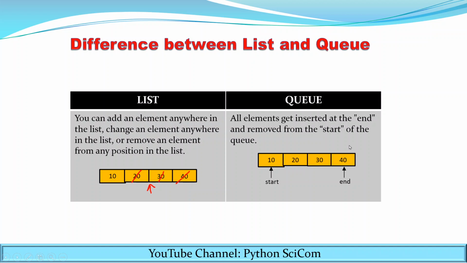Now insertion and deletion in the queue can be done from the ends. This addition can be done from this side. This is called the rear end. So if I want to add the new element, then it can be added from the end. Suppose I want to add 60, then 60 can be added from this end.